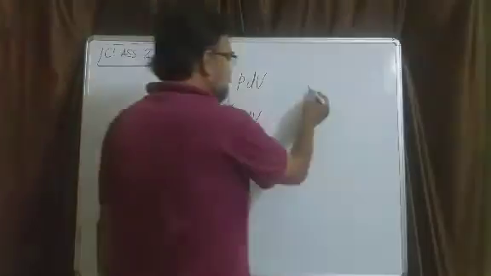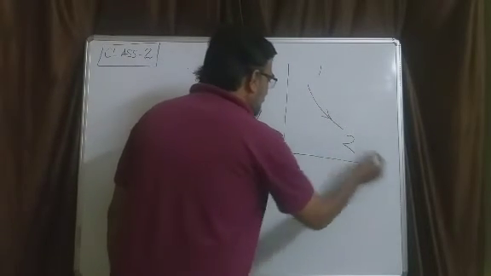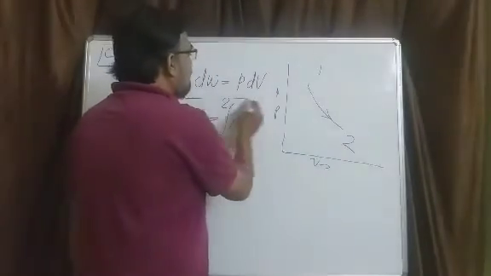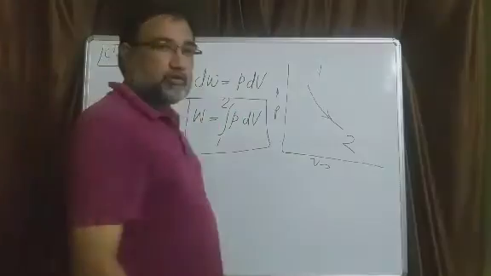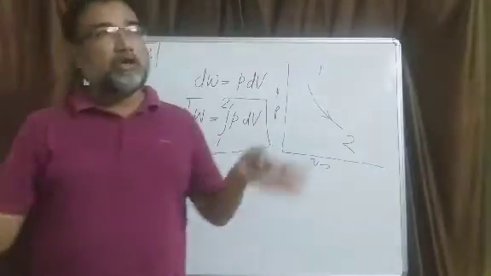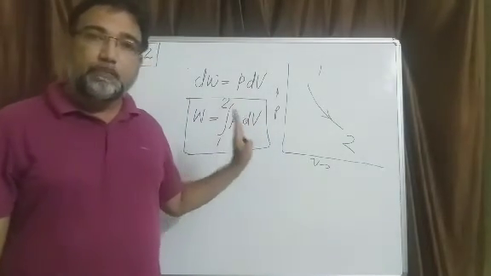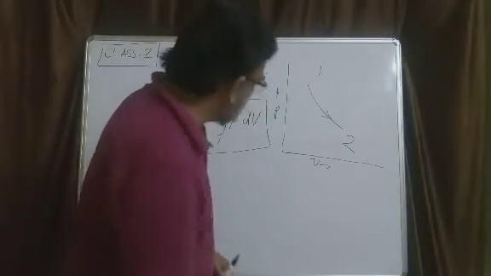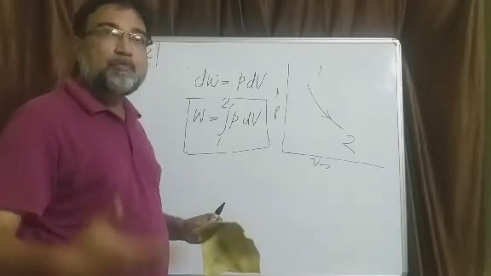So if this is a process 1 to 2 on the PV diagram, then the integration of PdV gives you the work done. This is something already known to you. Irrespective of what the process is, work done can be calculated by the integration of PdV, where 1 and 2 represent the initial state point and the final state point.